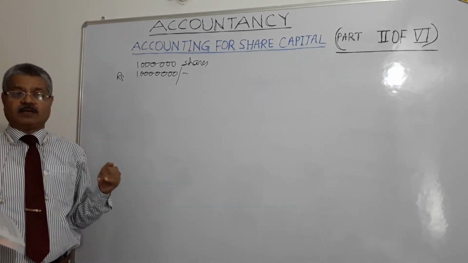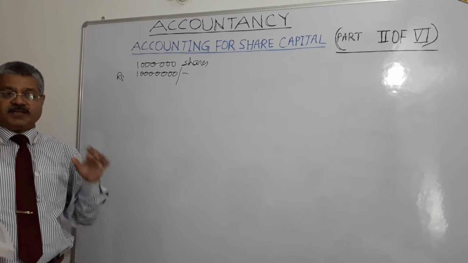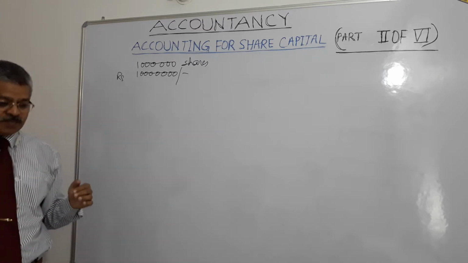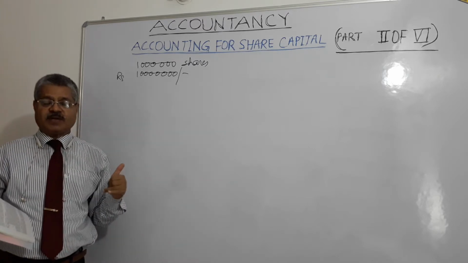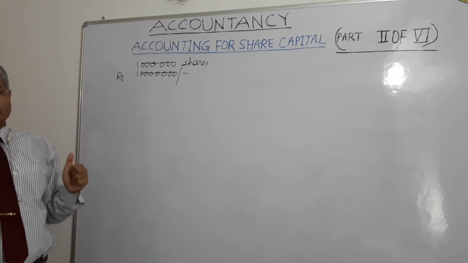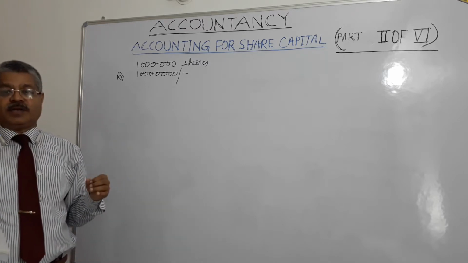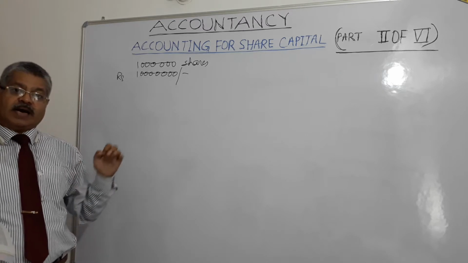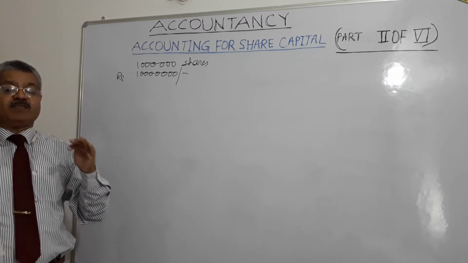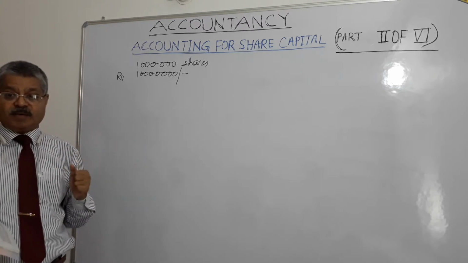Authorized capital, we have already discussed what is authorized capital. Authorized capital or registered capital or nominal capital and number of shares are mentioned in the memorandum of association of the company, right?